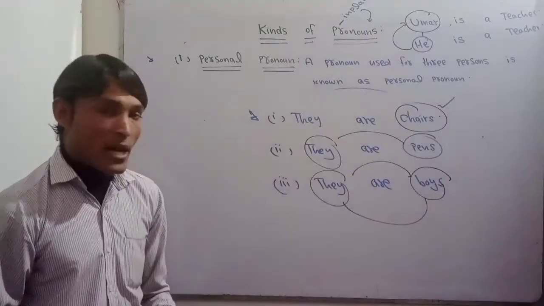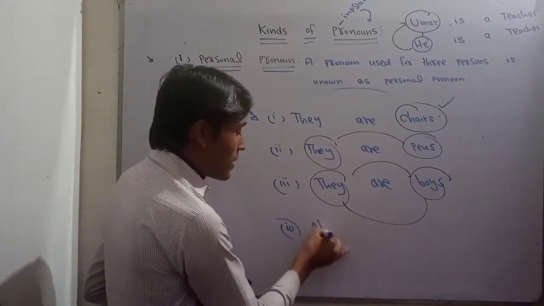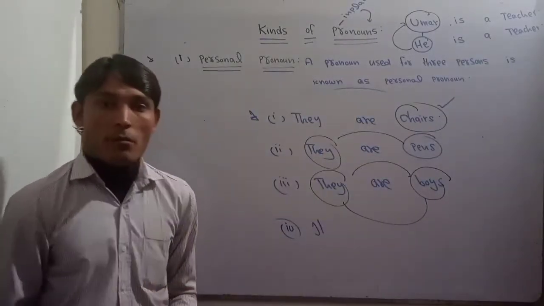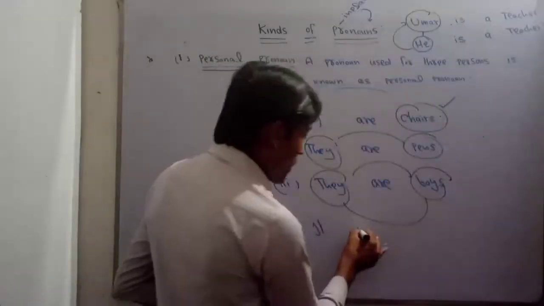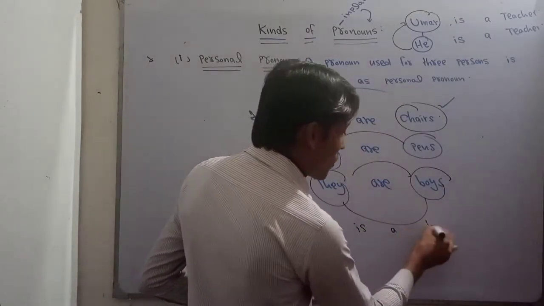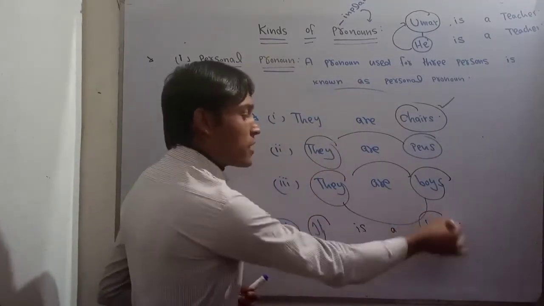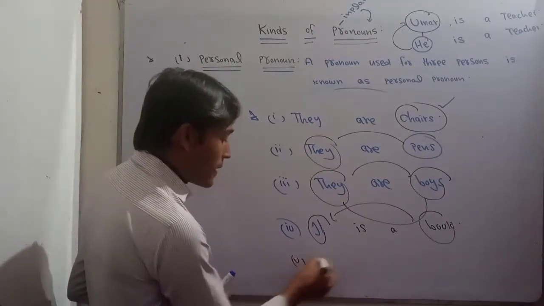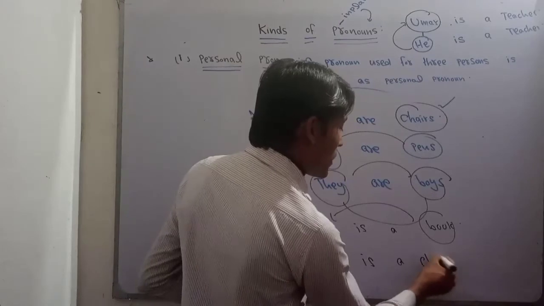And if we talk about the last one, that is basically called "it". So it mostly refers to things, but sometimes it refers to human beings as well. For example, I say it is a book. It is a book. So it is a book means which one is a book? So it is followed by here. Like sometimes I say that it is a chair. It is a chair here.